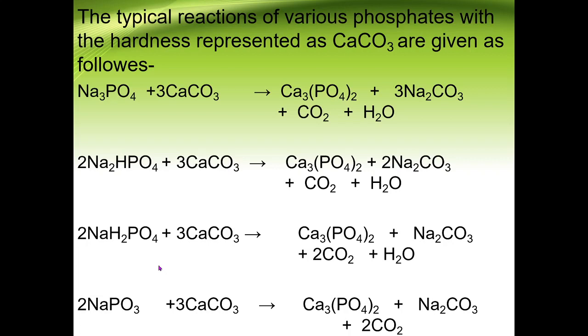So what is the main aim of internal conditioning? Suppression of scale forming salt and preferring the sludge forming salt. Why can we prefer sludge forming salts? Because it is a loose muddy precipitate which can be easily removed.